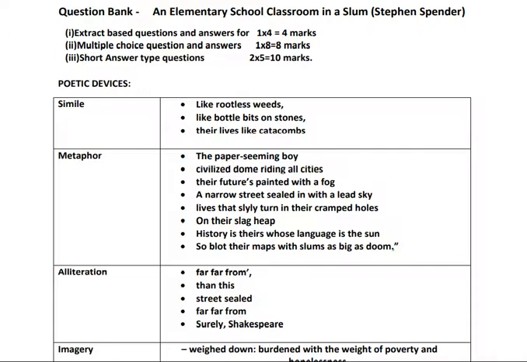Then, history is theirs whose language is the sun. And the last one too: so blot their maps with slums as big as a dome. So the maps which show the civilization, development and all, they're all blotted with slums. We find on those maps what? All of those places, slums. And that is dooming.